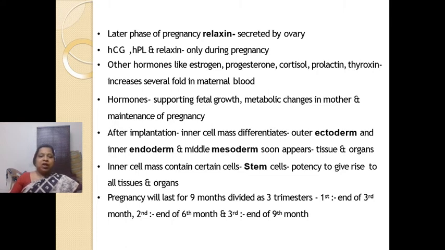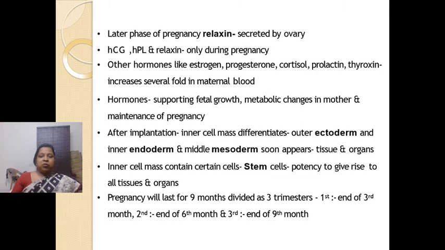Okay, fine. Now, after implantation, the inner cell mass differentiates into three germ layers, right? Ectoderm, endoderm and the mesoderm, and these form different organs in our body. This step, as I have told you, is known as gastrulation. The cells of the inner cell mass have the property of totipotency. They have the stem cells.